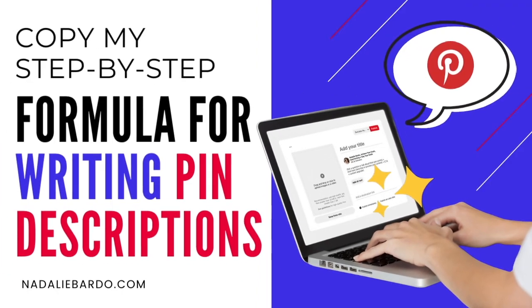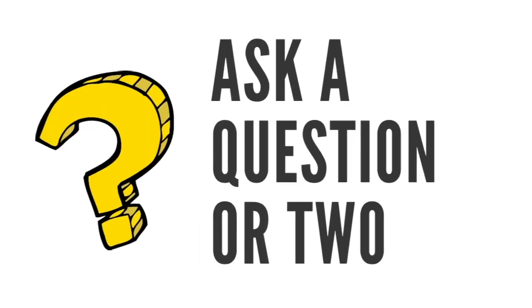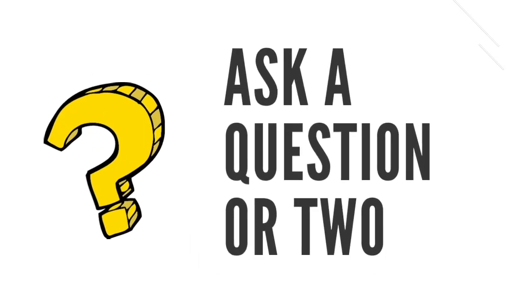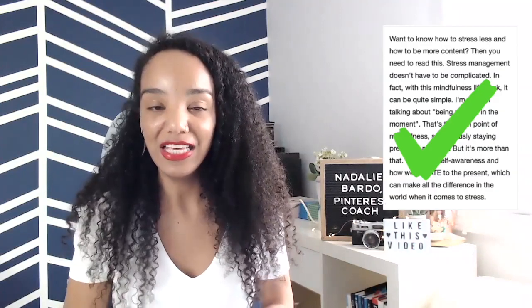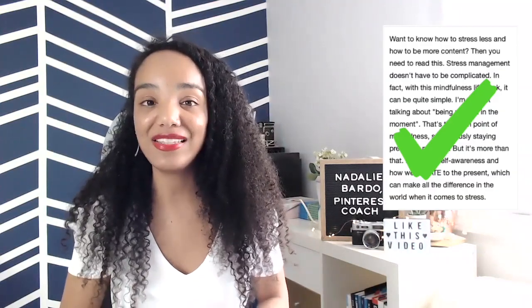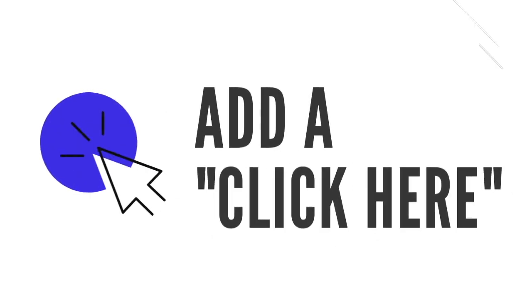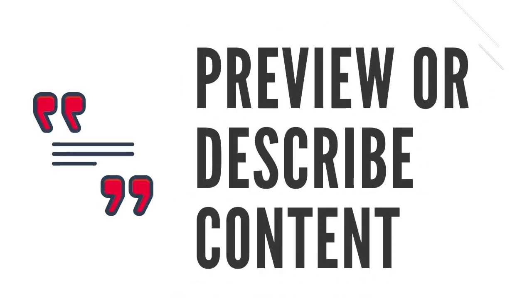Let's do a quick recap of my formula for writing pin descriptions so you can easily copy it. The first thing you're going to do is ask a question or two. Be sure to entice the pinner to click. Use their natural words and phrasing that they are searching for. The second thing you want to do is add a click here, where you're enticing them to click, and then follow that up by previewing or describing your content using as many keywords as possible. Remember, we are using sentences.